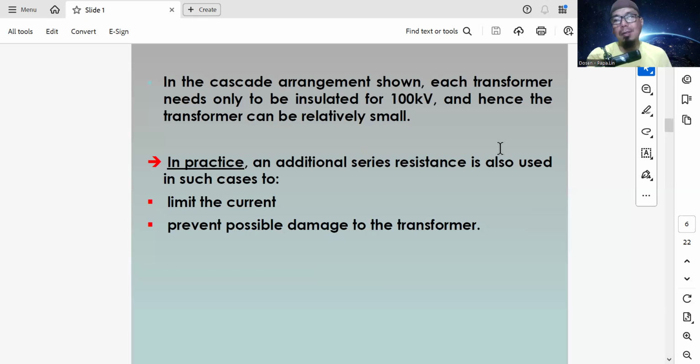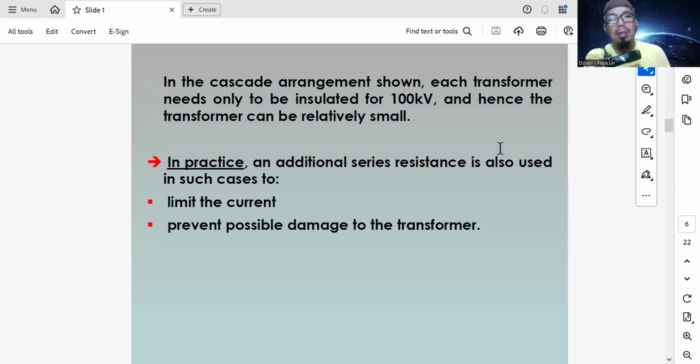This is the advantage of the cascade transformer, because every stack only has 100 kilovolts, which needs smaller insulation compared with 300 kilovolts.